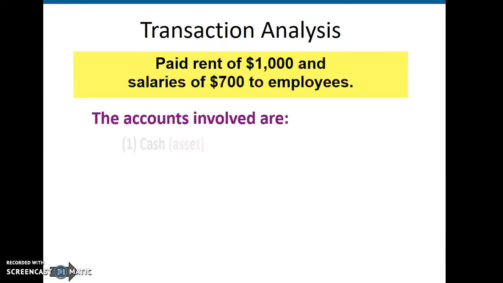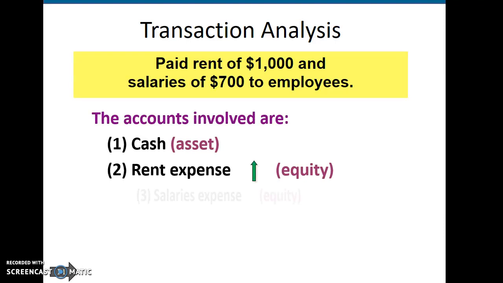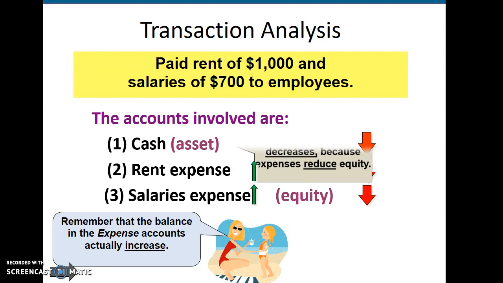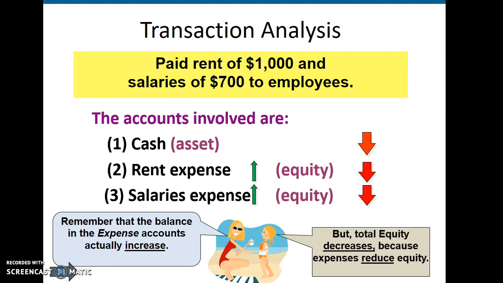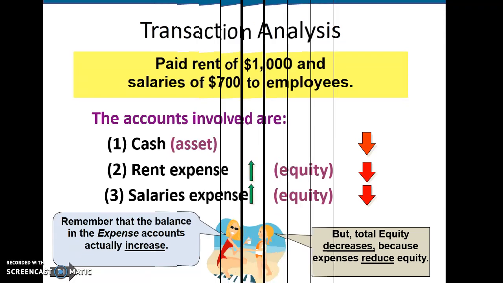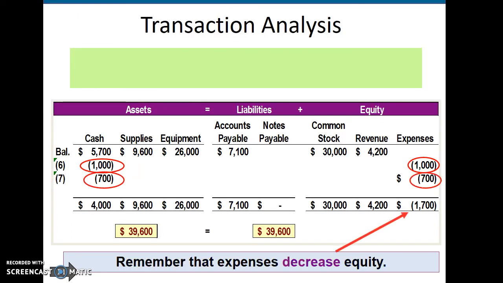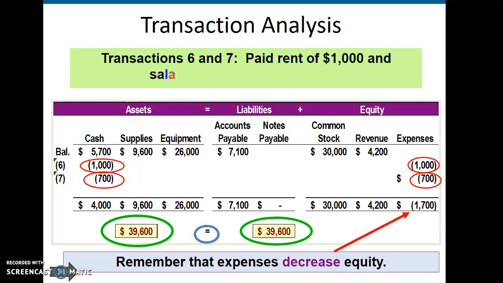Let's go ahead and pay rent of $1,000 and salaries of $700 to employees. Again, cash is going to go down because we're paying cash. The rent expense is going to go up as well as our salary expense, which is going to cause our equity to go down. Take a look at that. Again, $1,000 of cash as well as $700 of cash is being spent. On the other side, that $1,000 of expense and $700 of expense is being deducted from our total equity. Remember that expenses will always decrease your equity.